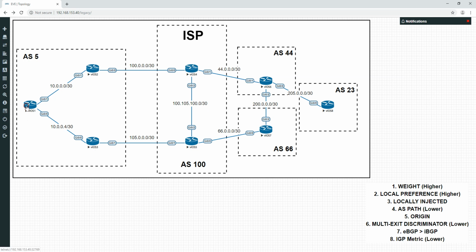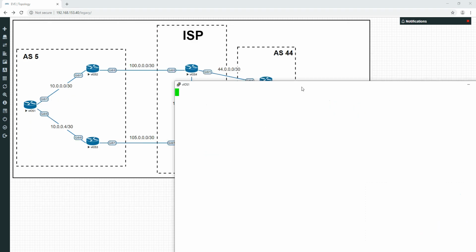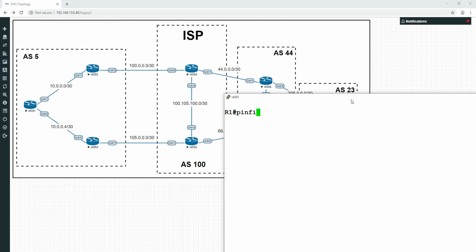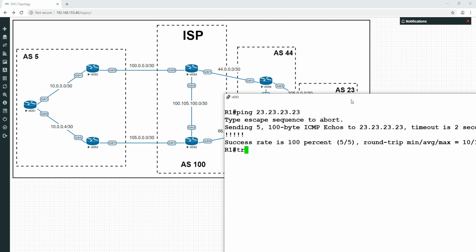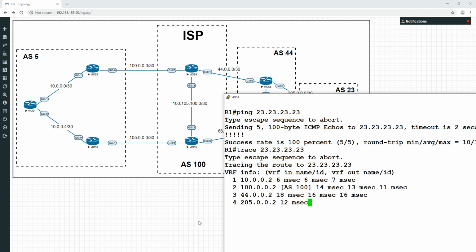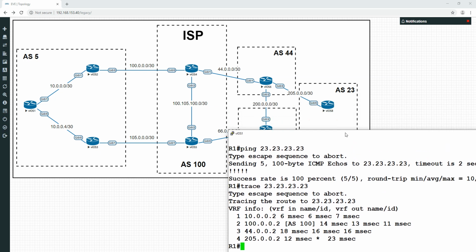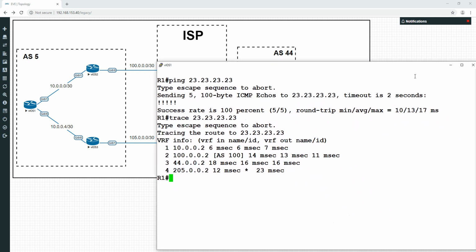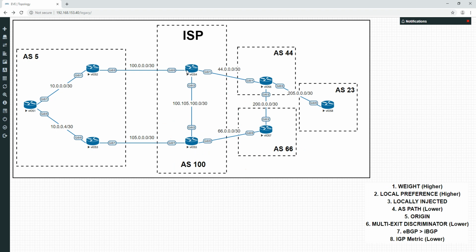Let's check the actual path it's taken. If we first ping 23.23.23.23, we have reachability, and let's trace. Like I say, we should be going through the top link over AS. There we go: 10.0.0.2, 100.0.0.2, 44.0.0.2, and then 250.0.0.2. That's that one there. So we're going to go into router 4.